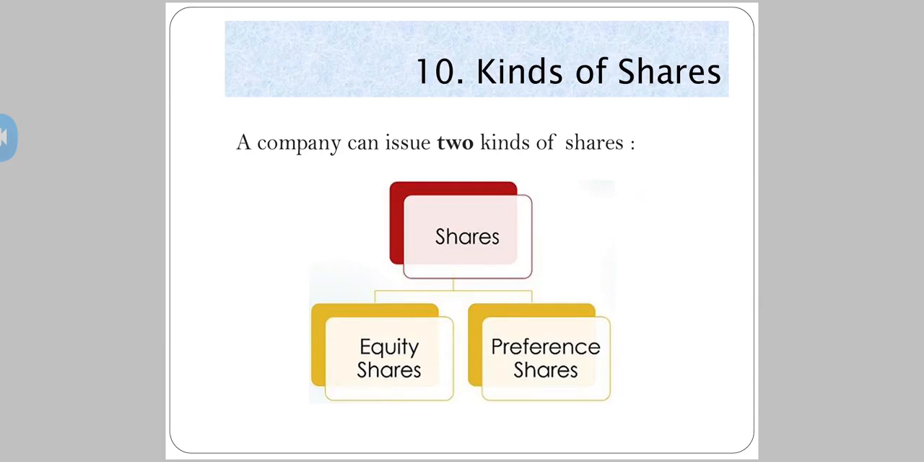Kinds of shares. Again, a very important feature. A company can issue two kinds of shares, equity shares and preference shares. Equity shares and preference shares we are going to study in detail, in a lot of detail, in coming lectures. With this, we come to an end of today's lecture.